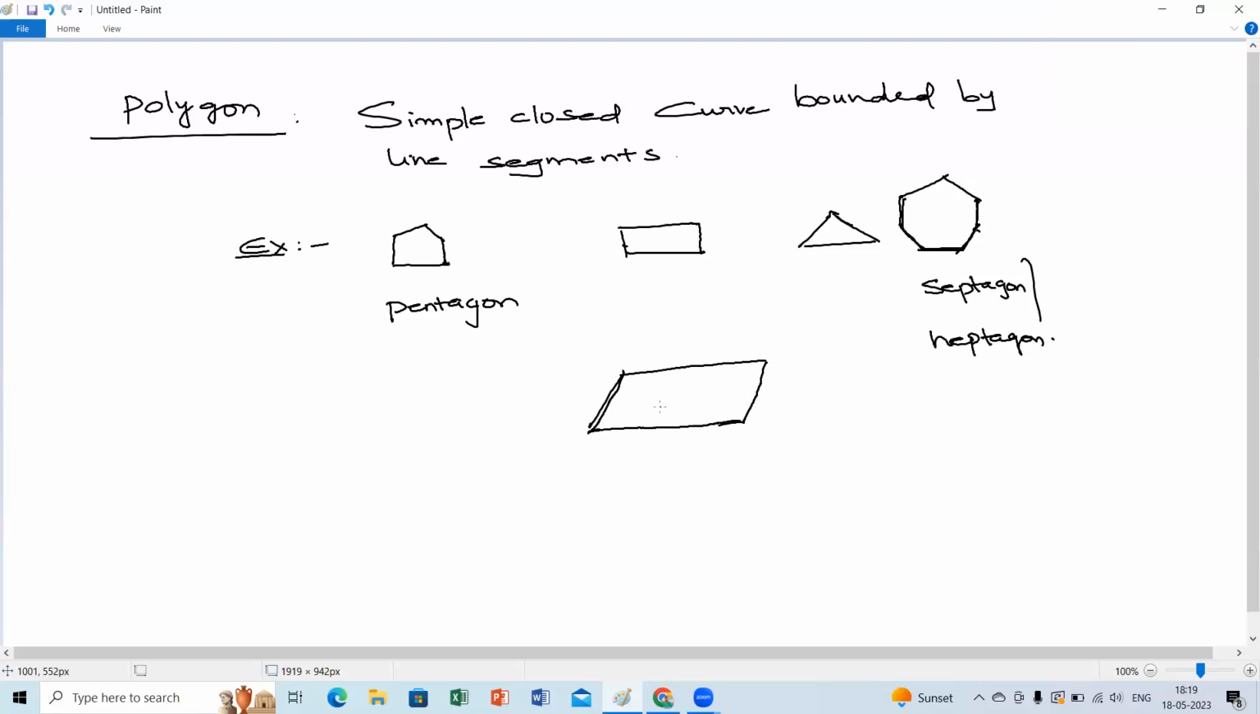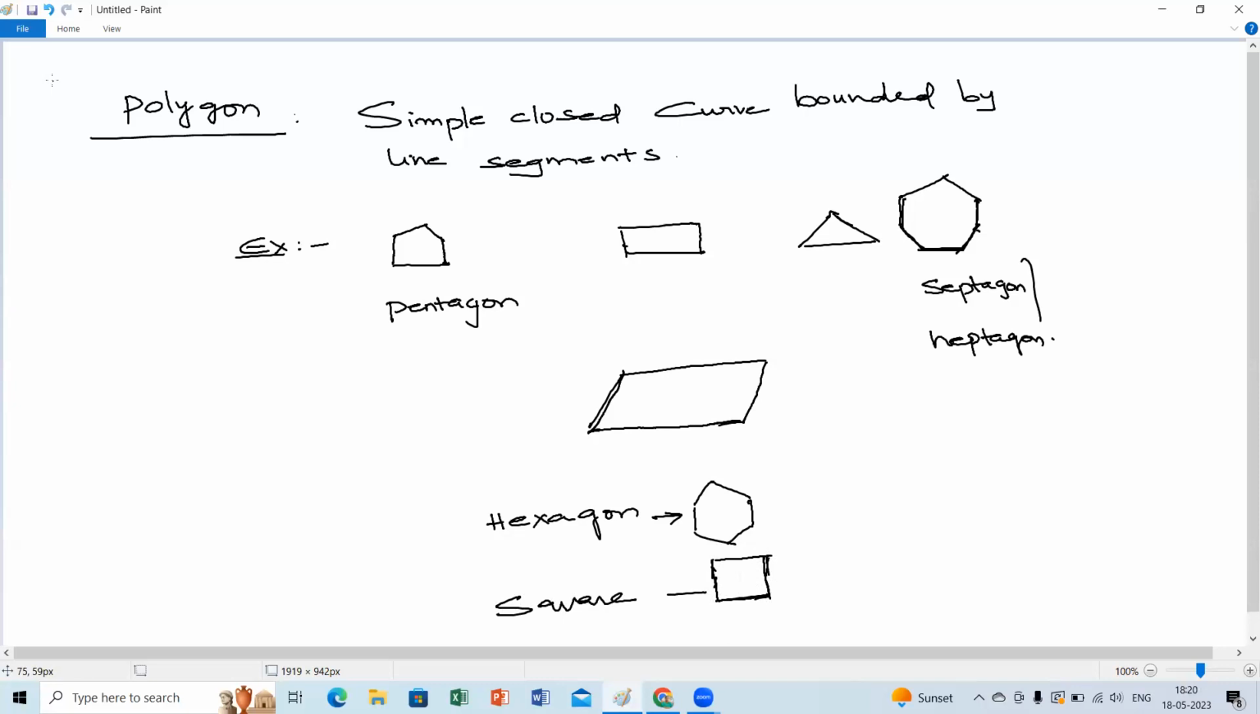Yes, any other? Is it hectagon? Adrit? Hexagon. Hexagon is a 6-sided closed figure, right? Hexa means 6-sided figure, like 1, 2, 3, 4, 5, 6 sides. Very good. Yes, square. Square is again a quadrilateral having only 4 sides. Right. Good.